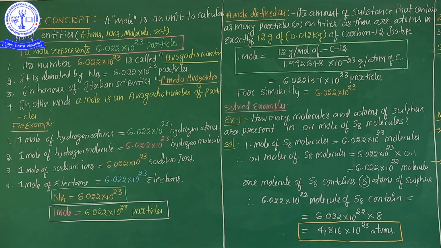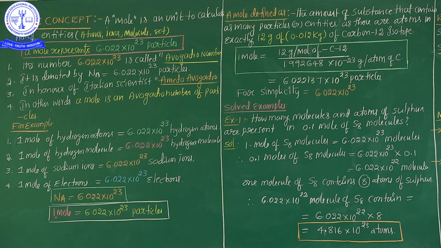And 1 mole of electrons is equal to 6.022 into 10 to the power of 23 electrons. So ultimately, 1 mole is equal to 1 Avogadro number, or 6.022 into 10 to the power of 23 particles, and Avogadro number is equal to 6.022 into 10 to the power of 23 particles.